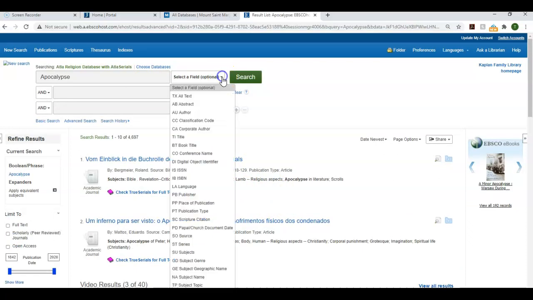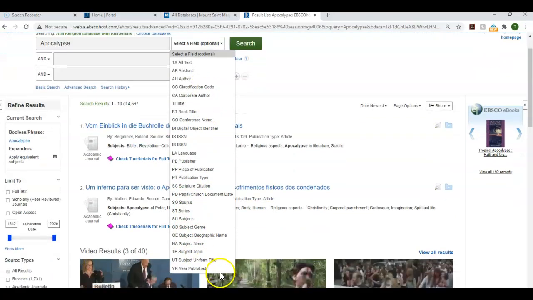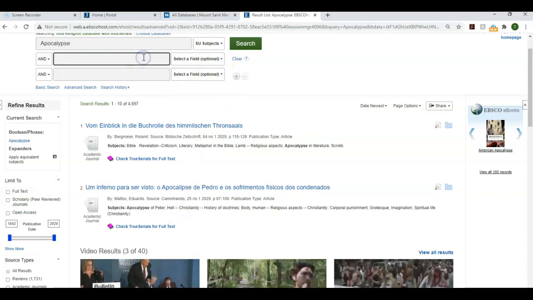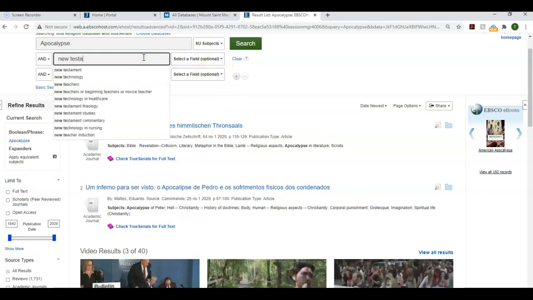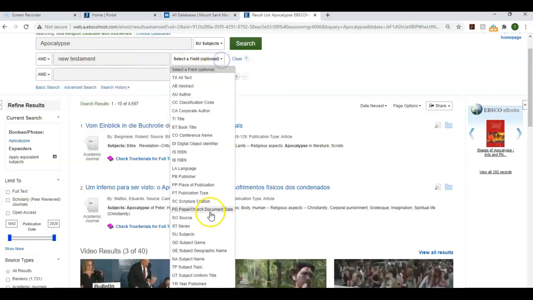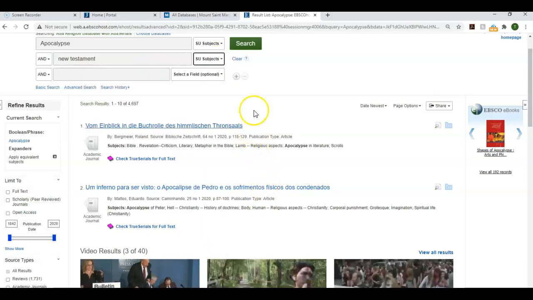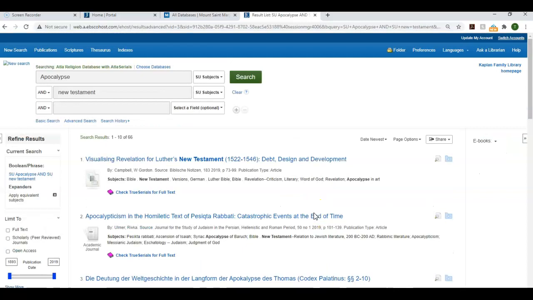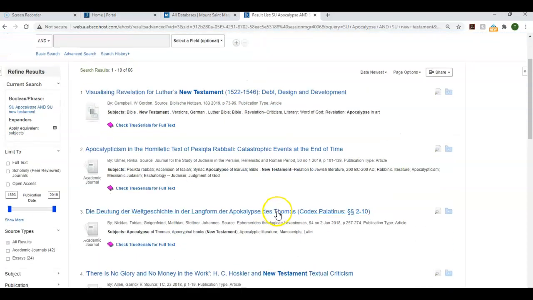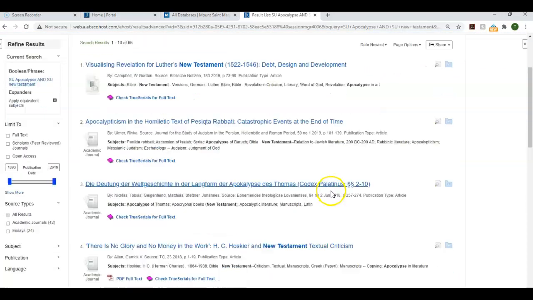So we're going to switch to apocalypse as a subject and also combine it with New Testament, because we're going to look for literature that has to do with those two things in common. So we'll put New Testament in as a subject as well. This helps us get our search more specific. So we get 66 articles about the New Testament and the apocalypse.